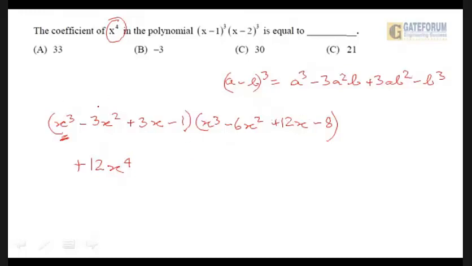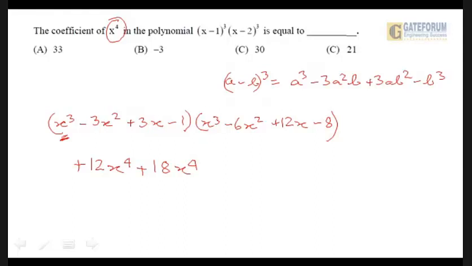So forget it. Now x square. x square and x cube will not give us x to the power 4. Forget it. But x square and x square will give us x to the power 4. So let us do it. Minus 3 into minus 6 is plus 18. So I remember this, plus 18x to the power 4. x square into x will not give us x to the power 4. Forget it. x square into 8 will not give us x to the power 4. So forget it.